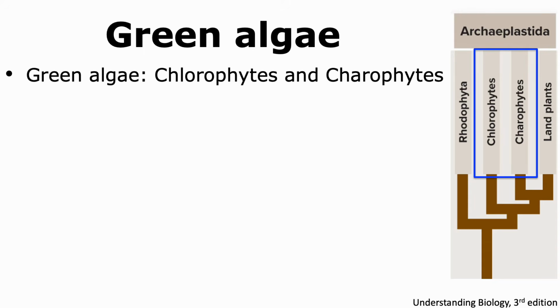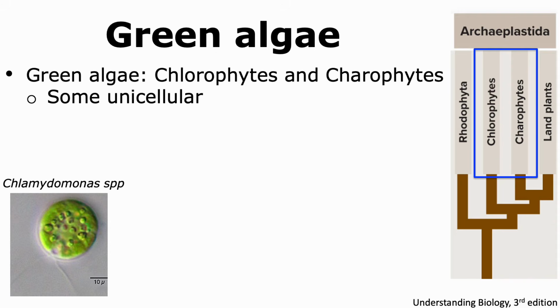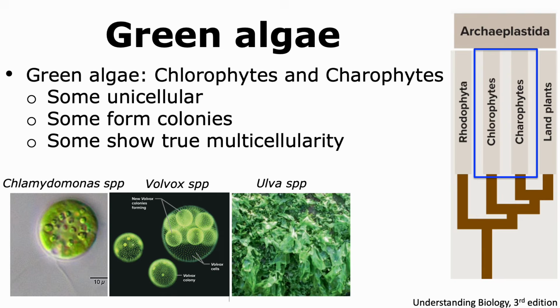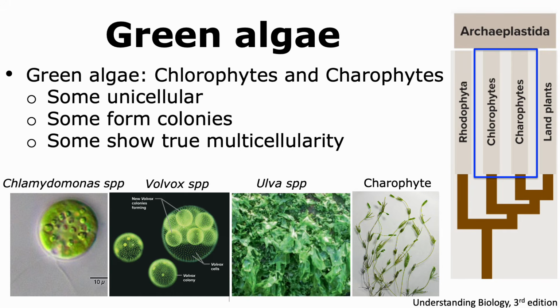charophytes. Some green algae are unicellular, like the Chlamydomonas species, while others are multicellular, but they're multicellular because they're able to form colonies, like Volvox. There are others that show true multicellularity, like the Ulva species. We also have some charophytes that show true multicellularity as well.